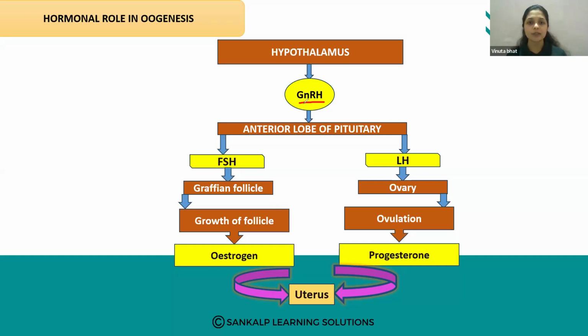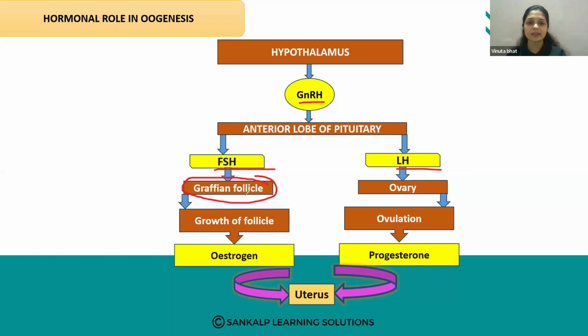This gonadotropin releasing hormone GnRH stimulates the anterior lobe of pituitary, and pituitary releases the FSH and the LH. So FSH is helpful for the formation of Graafian follicles and growth of the follicles within the ovary.